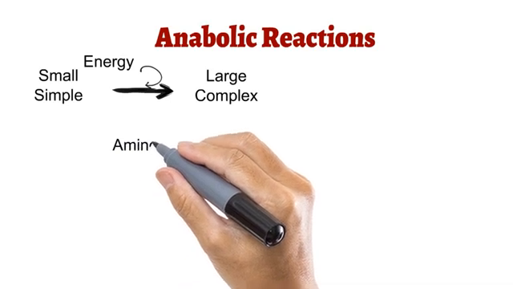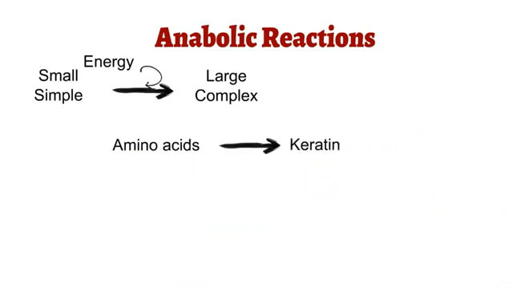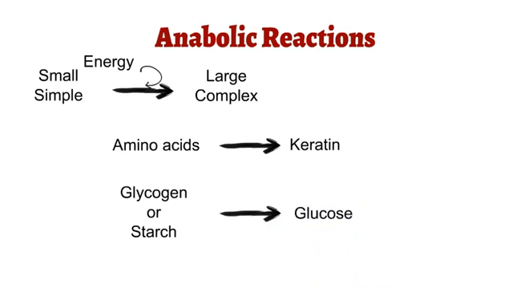For example, conversion of amino acids to keratin protein, which is present in hair and nails. Another example is synthesis of glycogen or starch from glucose molecules. So this was all about the basic concept of metabolism.